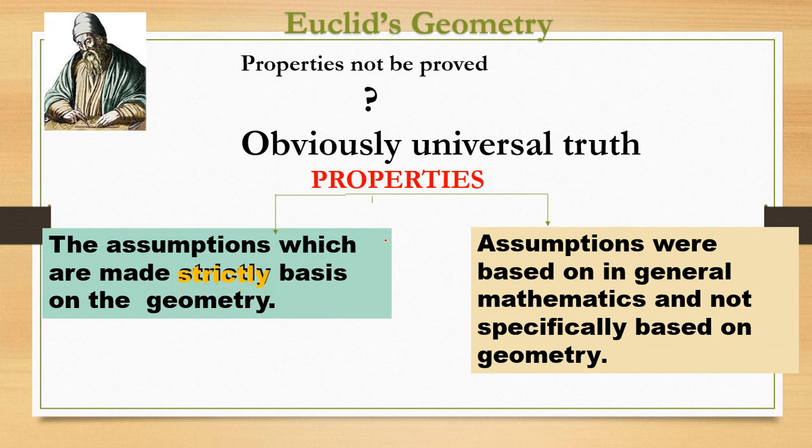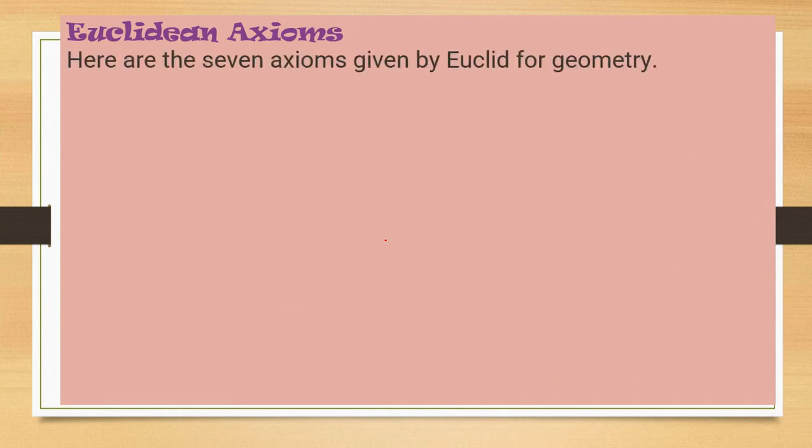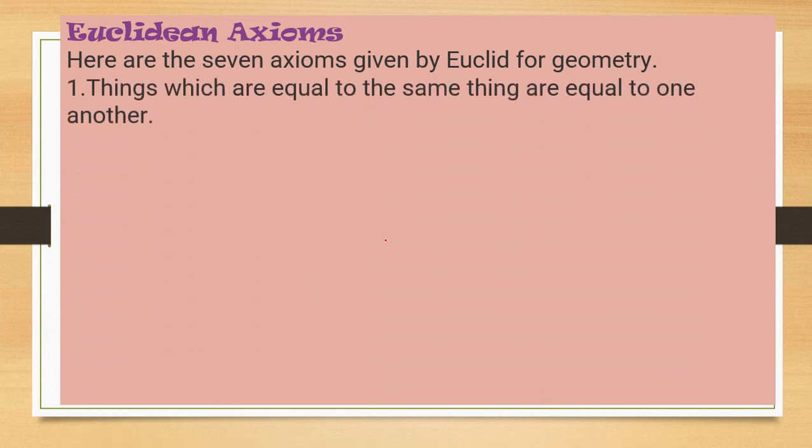The assumptions which are strictly based on the geometry are known as postulates, whereas the assumptions which are not made specifically based on the geometry are called axioms. So here is the meaning of axioms: the 7 axioms given by Euclid in geometry, which we know as Euclidean axioms.